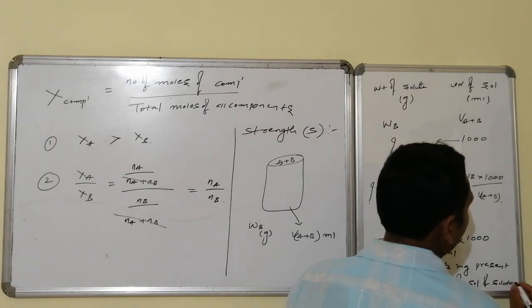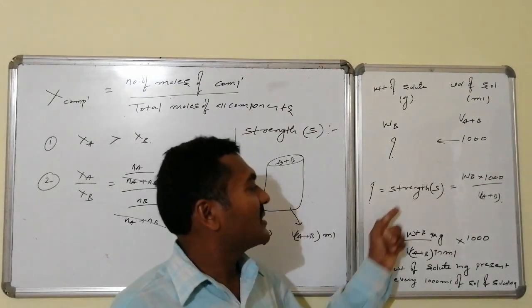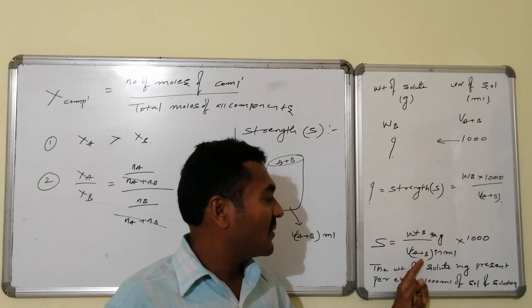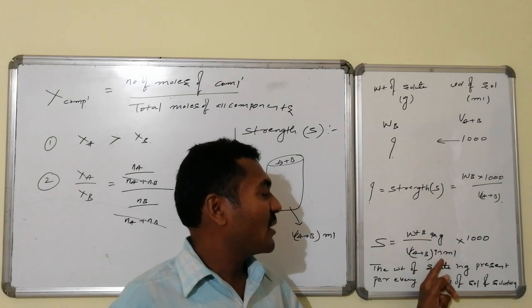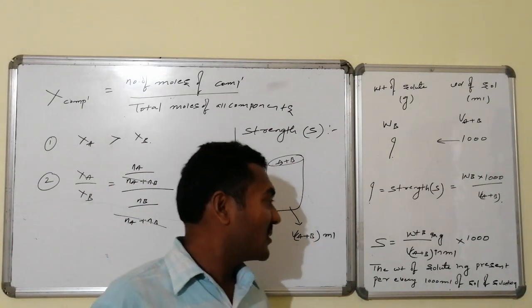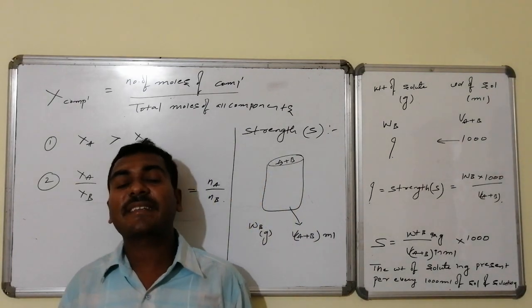It is generally indicated by capital S, which is nothing but strength. Strength is equal to weight of solute in grams divided by volume of solution in ml into 1000. That is, in every 1000 ml of solution, the total weight of solute present in grams is known as its corresponding strength.